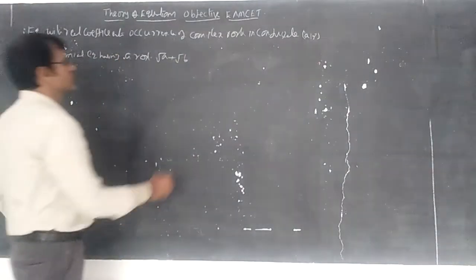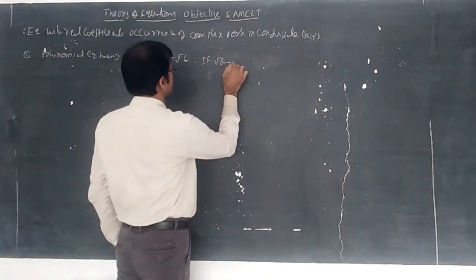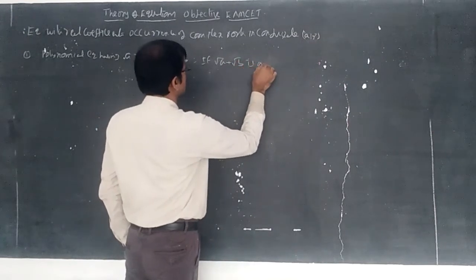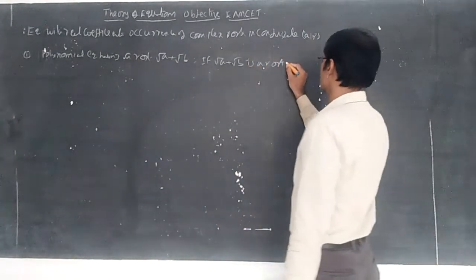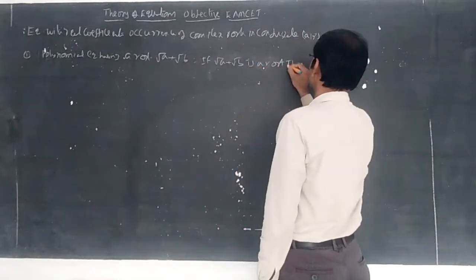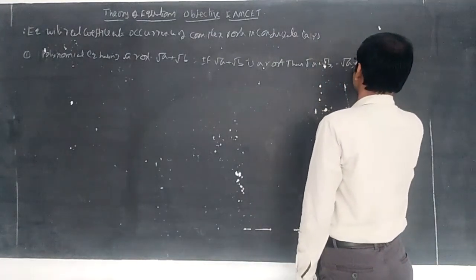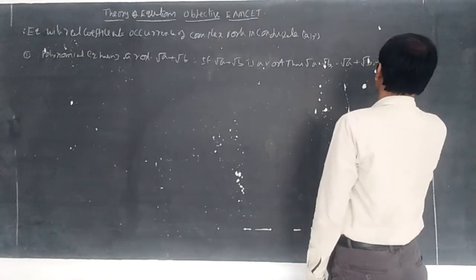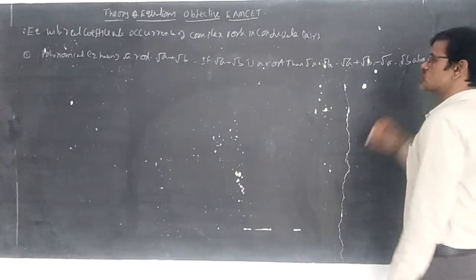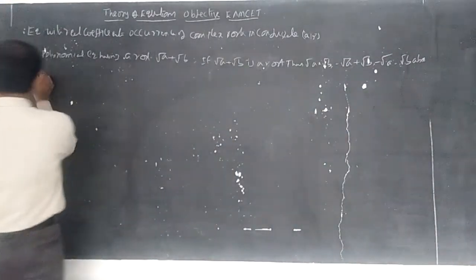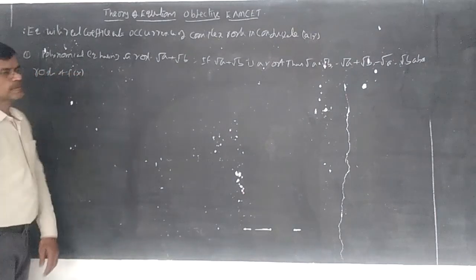We discussed that if root a plus root b is a root, then root a minus root b, minus root a plus root b, and minus root a minus root b are also roots of that f of x.